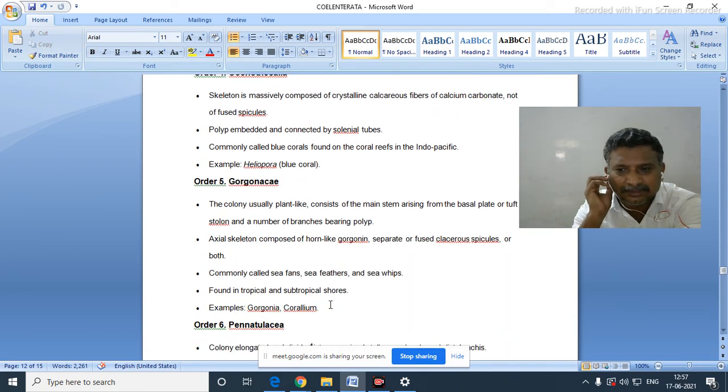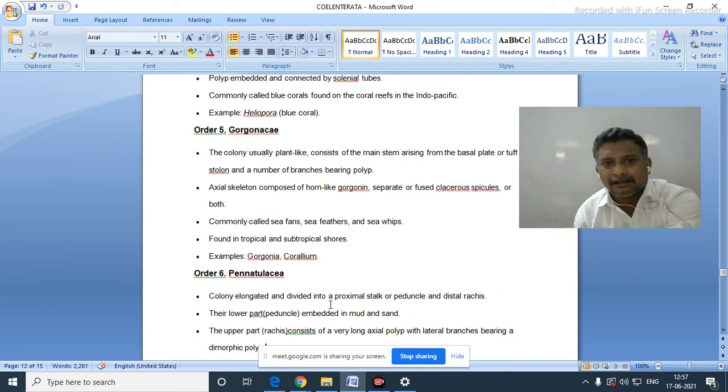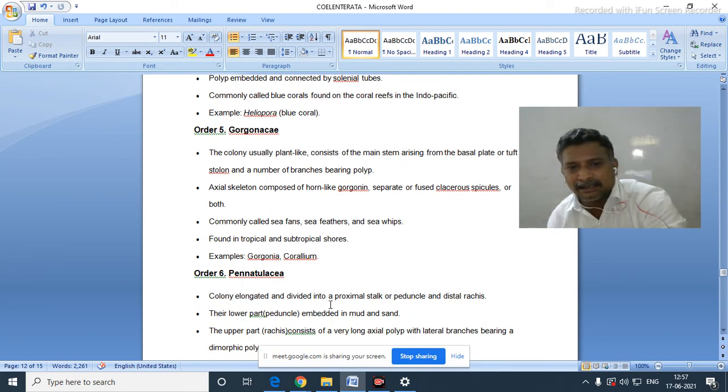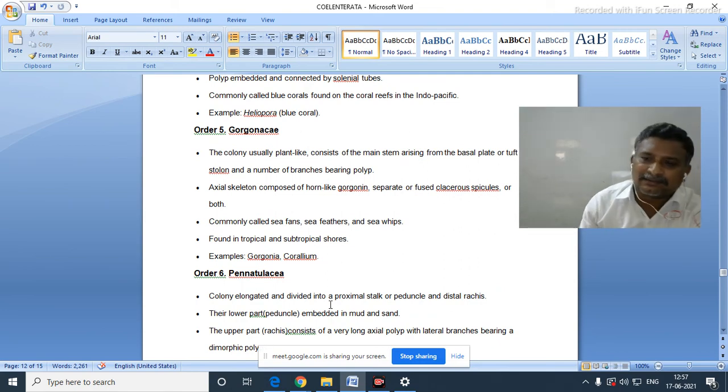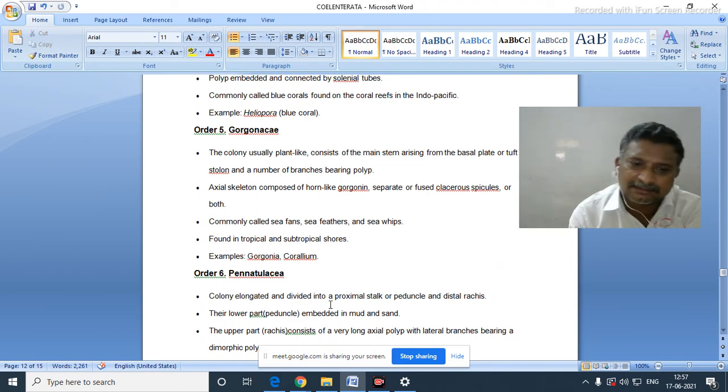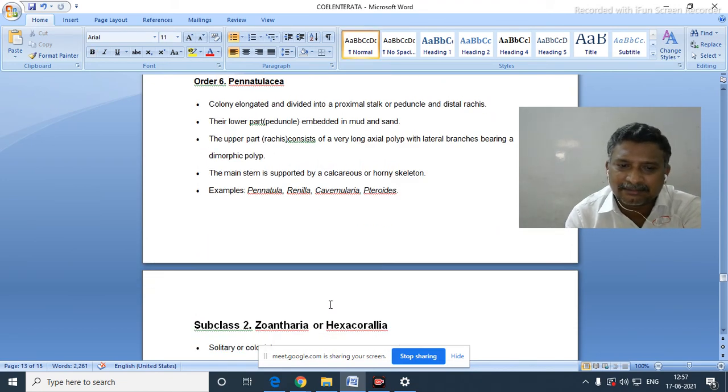Gorgonia. So all these orders are here. Order Pennatulacea. Pennatulacea means Pennatula will be there.